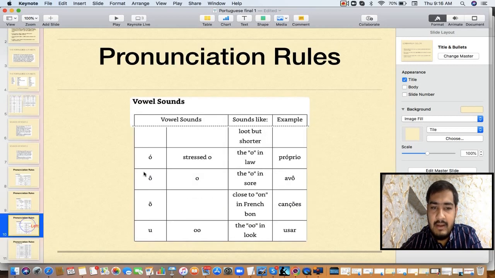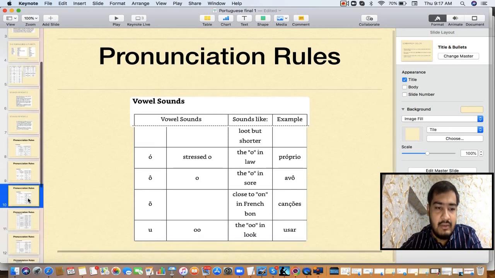So when I move ahead, you can see the further O, they are all having the O sound, like proprio, avo. And the last one, U is having the U sound. Example, usar. A, E, I, O, and U.